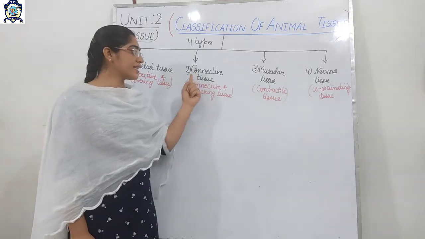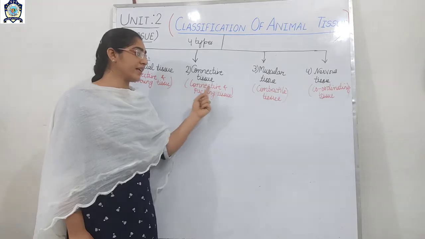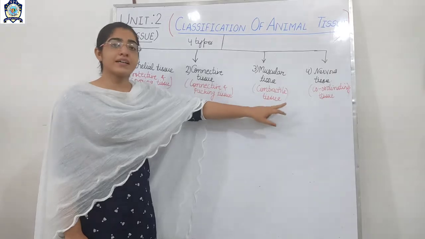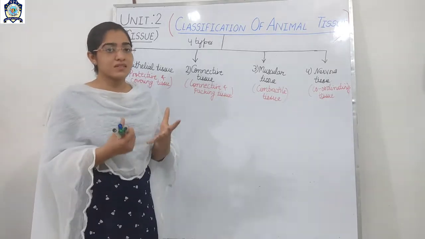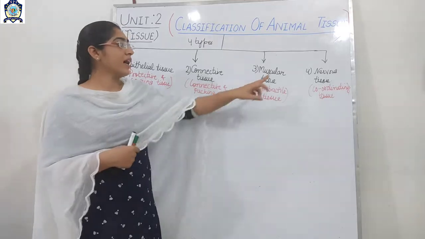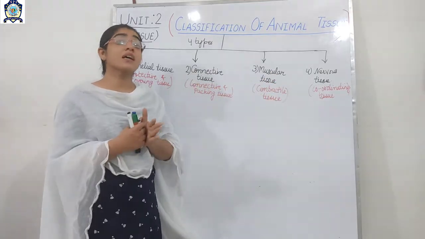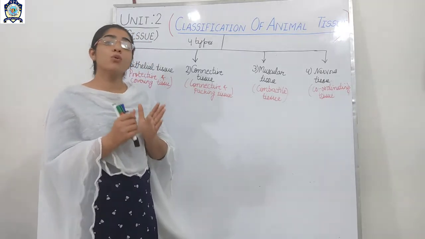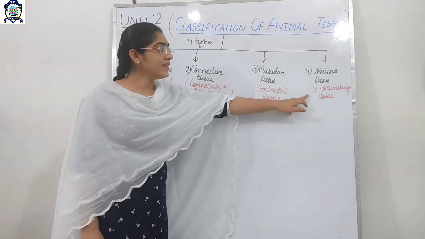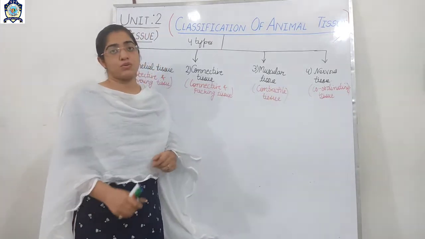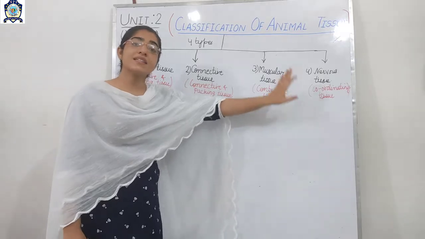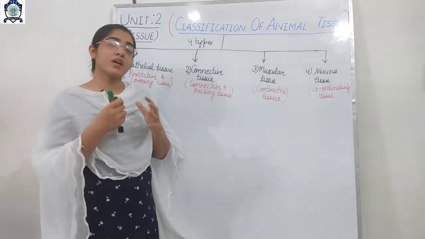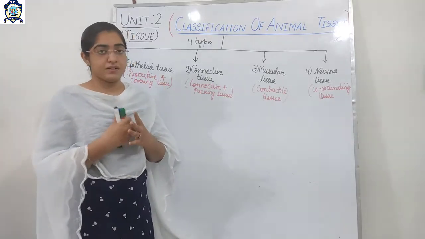Connective tissue, as the name indicates, is connective and packing in nature. Muscular tissue is the contractile tissue of the muscles, which, again related to the name, is responsible for the movement of the organs. And the fourth one is the nervous tissue. As I have written here, it is the coordinating tissue, so it sends messages to the brain where the message gets interpreted. Am I clear?